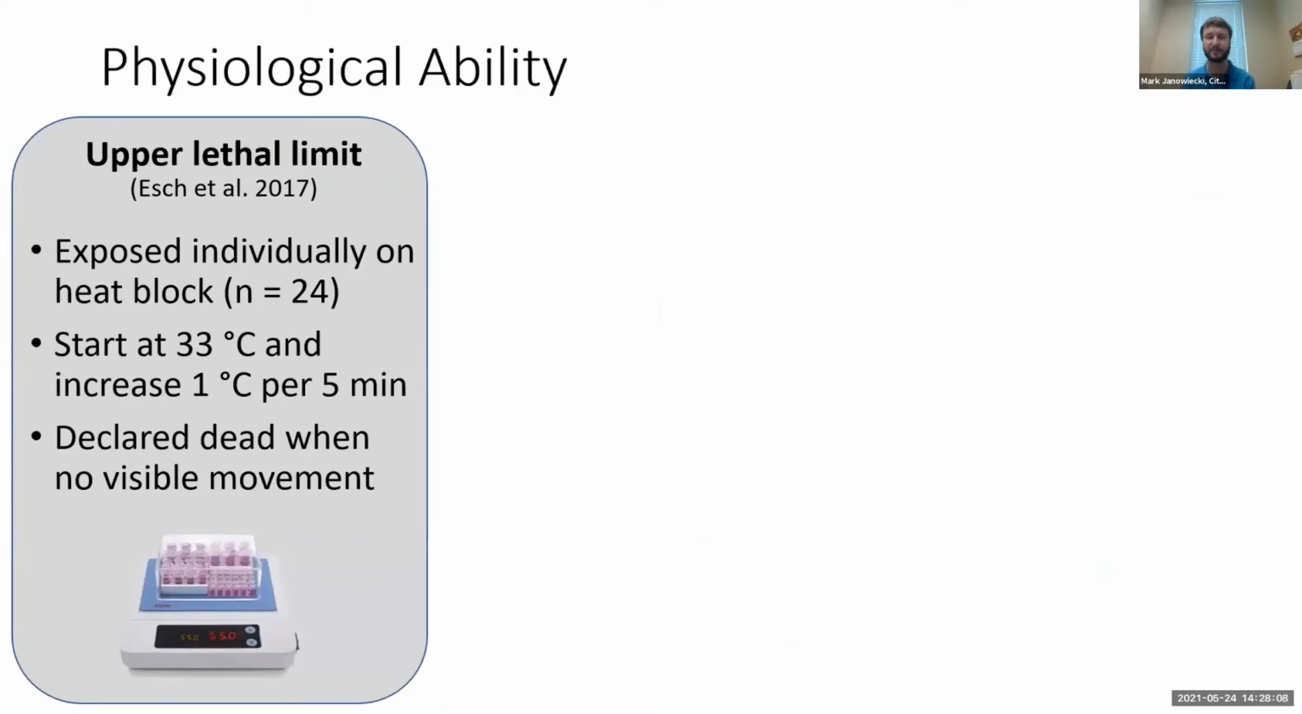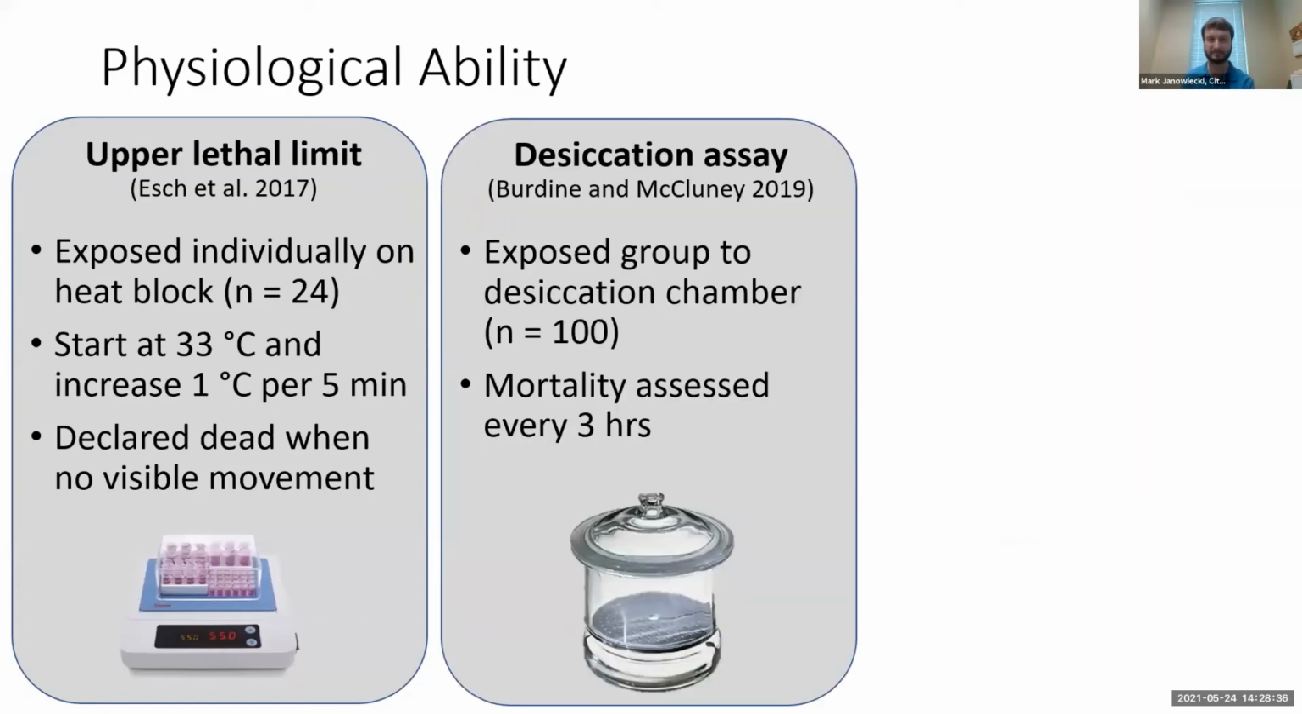We then wanted to see if we could find some of these innate physiological abilities in the lab that could help describe what we saw in the field. So for this, we measured a few different variables. We looked at the upper lethal limit, or the maximum temperature an individual could withstand. For this, we exposed individuals on the heat block, separated in separate tubes. We started this at 33 degrees Celsius, increased 1 degree Celsius every 5 minutes, and examined them after 5 minutes to see if there was any visible movement, and then they were declared dead.